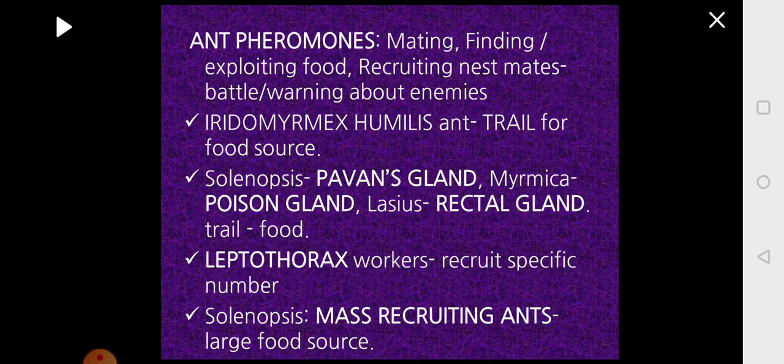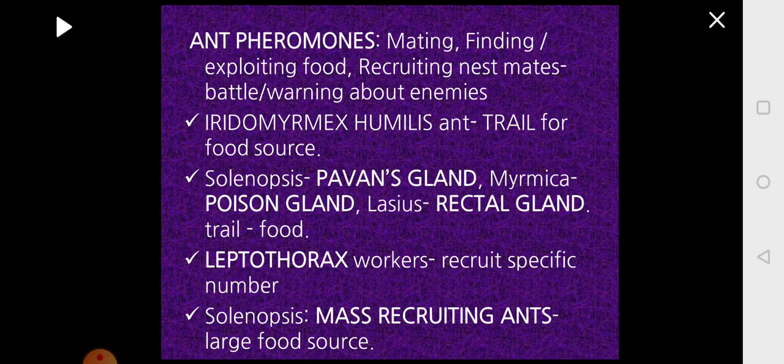Ants will produce different types of pheromones for different purposes like mating, or finding the food source, or exploiting the food source, or recruiting the nest mates for the purpose of protection of the colony or to keep away the predators. So these are some of the functions for which the pheromones are released.